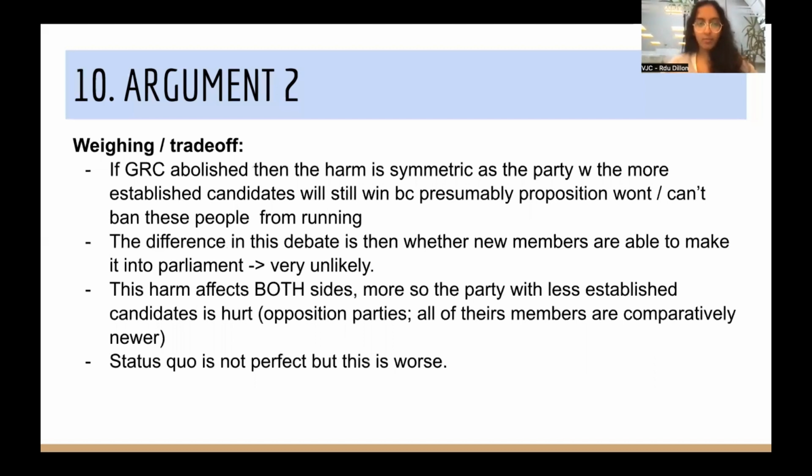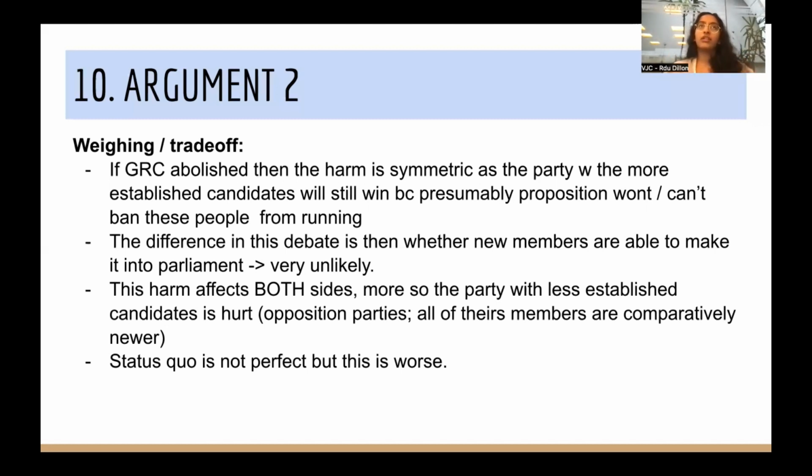Yep, so this leads me to the point on weighing, right? Again, this is something that should come up by the end of the debate. It doesn't have to come up in first, but this is the trade-off that opposition ultimately does need to be able to make, right? Which is that if we abolish the GRC system, the harm is still going to be symmetric, because even in an SMC system, the party with more candidates, more established candidates, are still more likely to win, because presumably proposition is not going to stop or ban the more established candidates from running, right? So even in an SMC, the PAP can still field their established candidates, and at the end of the day, they will have more established candidates. So the harm is not something that really changes significantly or meaningfully.